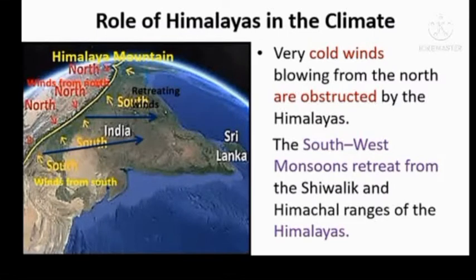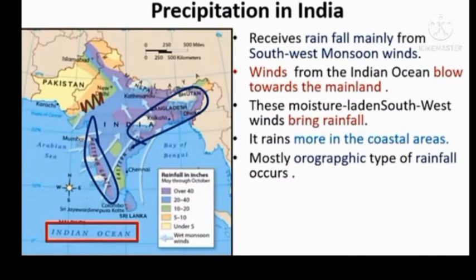Now we are going to learn about the role of Himalayas in the climate. Very cold winds blowing from the north are obstructed by the Himalayas. Similarly, the southwest monsoons retreat from the Shivalik and Himachal ranges of the Himalayas.